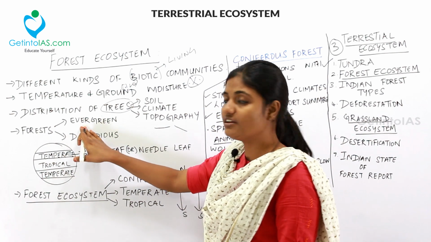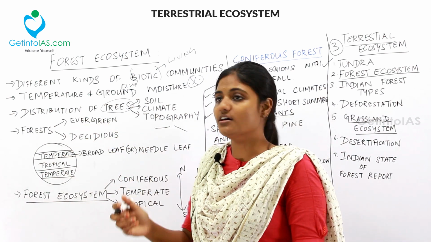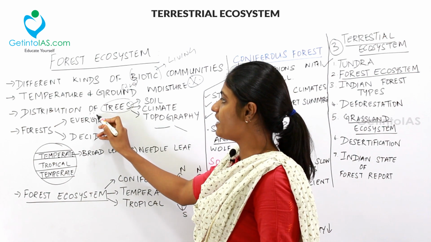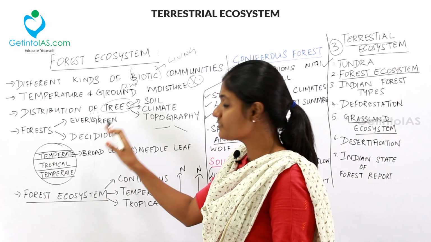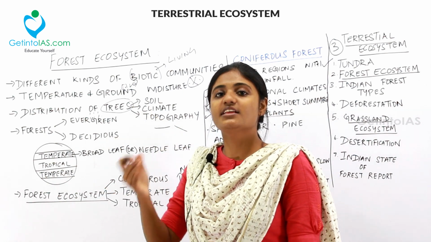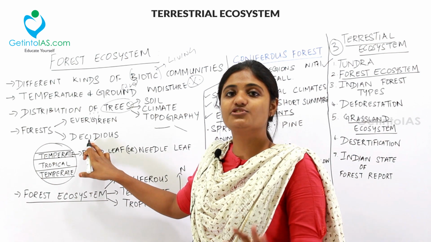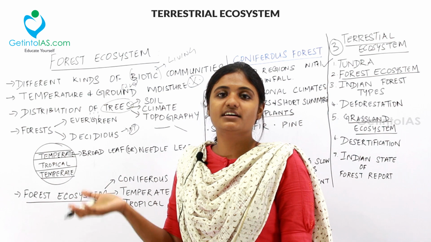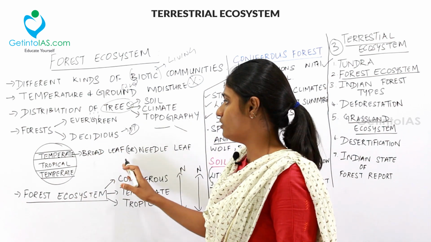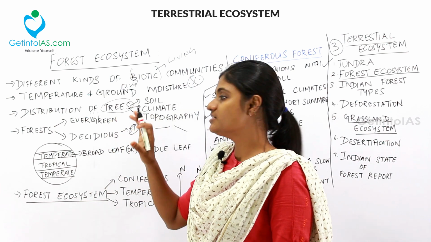That is the evergreen forest, which will hold leaves throughout the year because it has rainfall throughout the year, and hence it won't shed leaves. I mean, even if it is shedding, the leaves will grow back. And then there is the deciduous forest, which will shed leaves at a definite time to compensate for the lesser amount of rainfall. So, these are the two types of forests in our system.